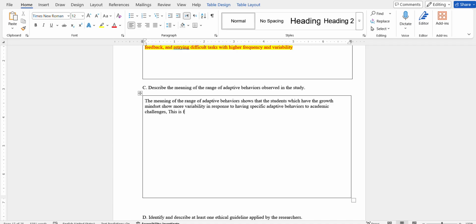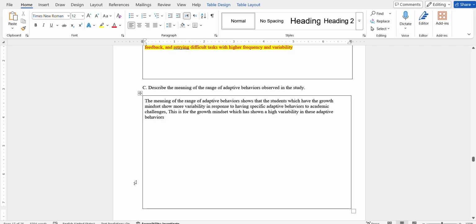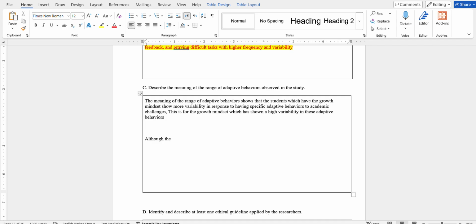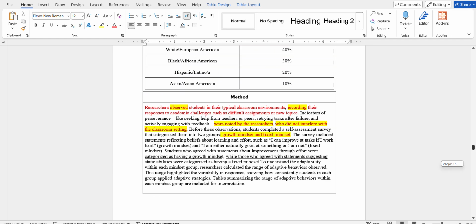This is for a growth mindset, which has shown a high variability in these adaptive behaviors, although the fixed mindset, which was shown in them, expressing more feedback, retrying, and result in discussion.